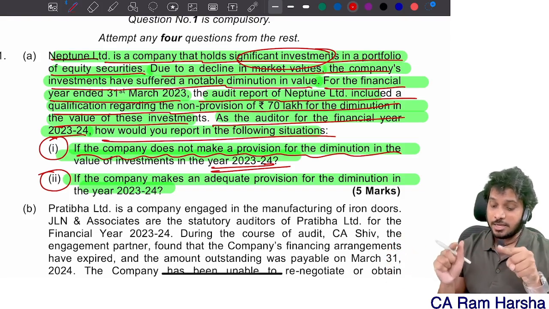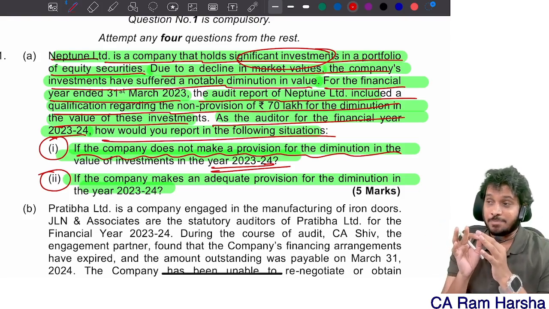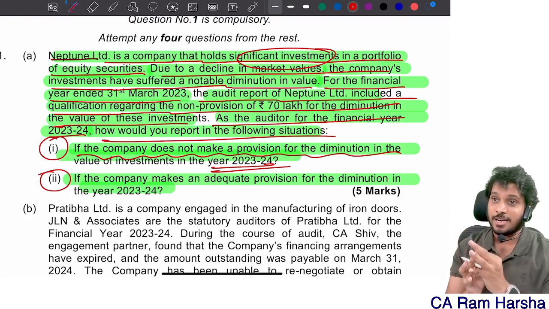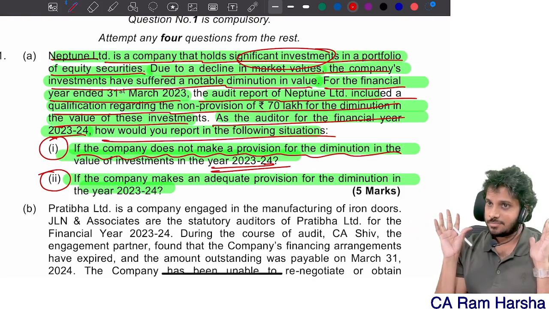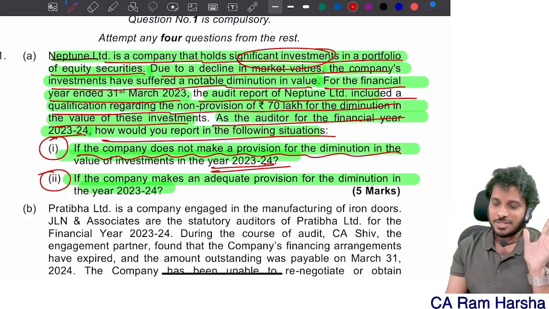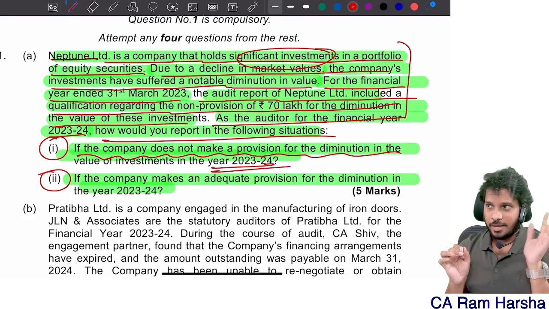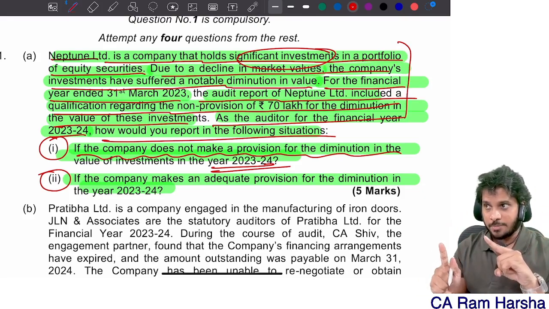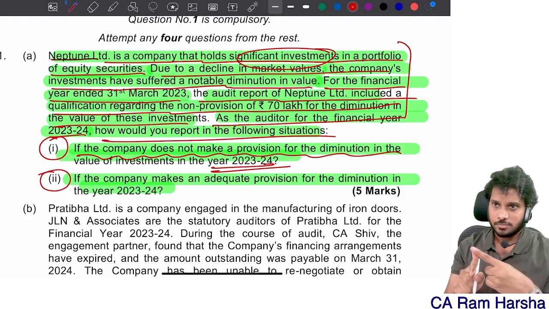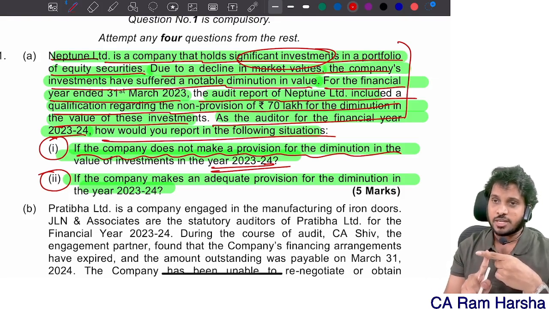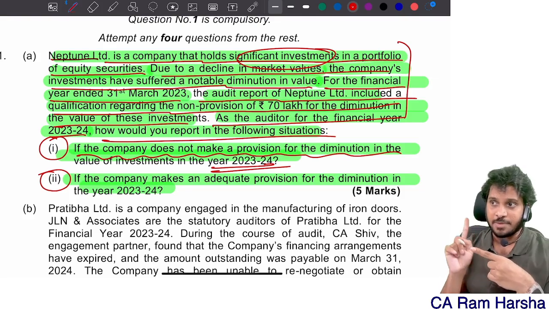Here one assumption you need to take: prior period financial statements were audited by the preceding auditor. Assumption you have to take, because it appears like that. If at all you were the only auditor who did the prior period audit also, they would have told you. Getting it? So I am taking an assumption that prior period financials were audited by the preceding auditor.